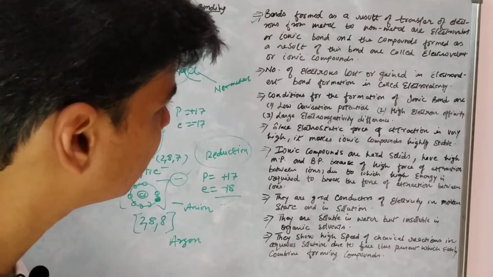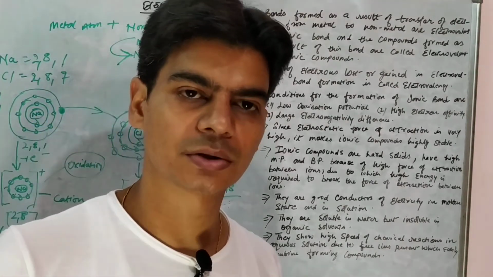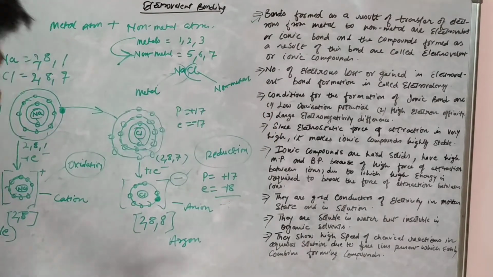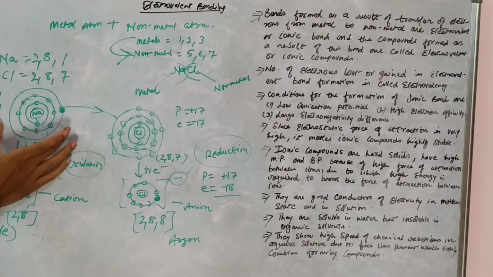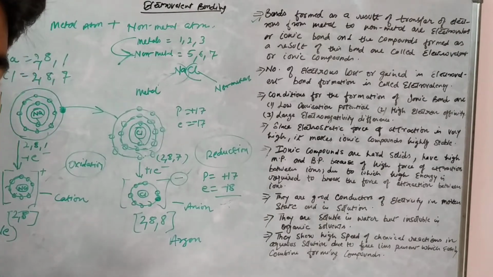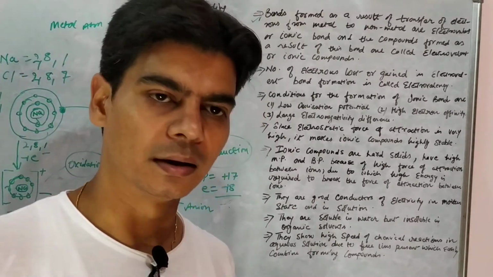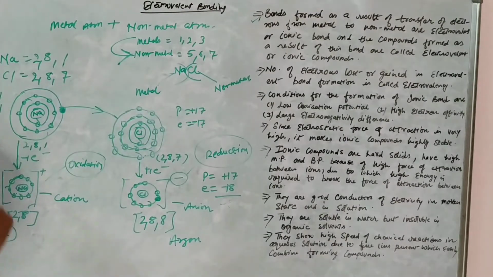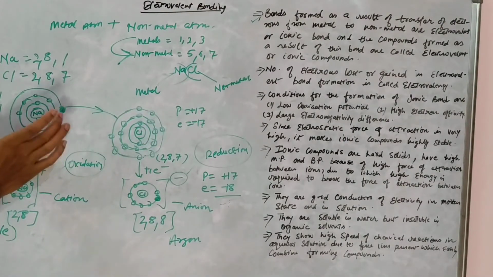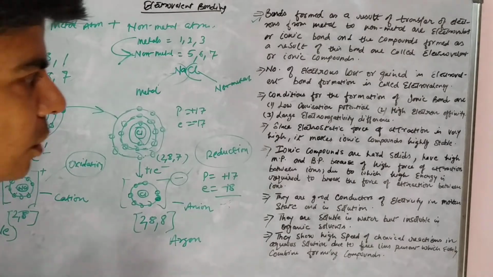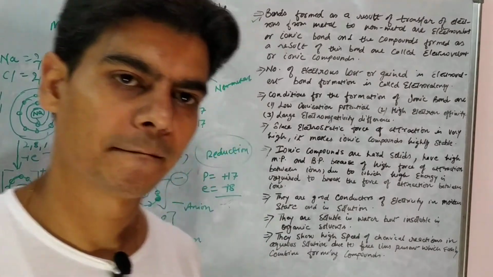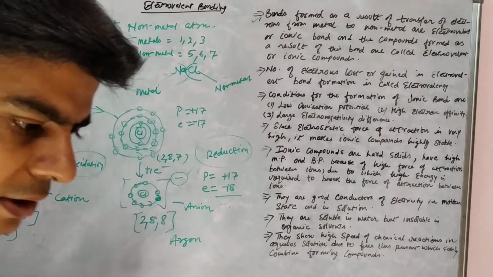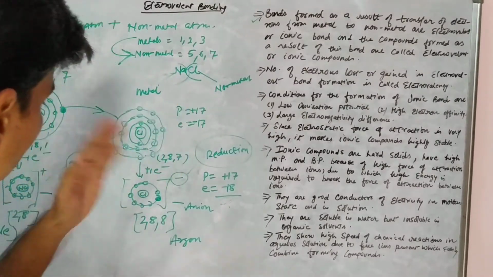Now, what are the conditions for the formation of electrovalent bond? So what can be the better conditions? Since we know that sodium atom loses an electron, you need to supply a little energy to it so that it can lose electron, right? So what do we call the energy that is supplied so that this metal atom can lose electron? We call it ionization potential, right? So if we need to supply very less amount of energy, it will easily lose electron, right?